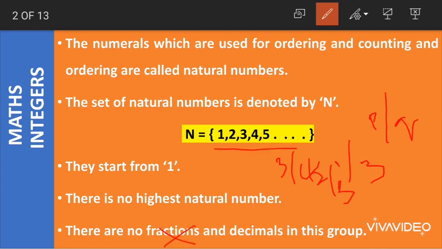Even decimals are nothing but fractions represented in decimal form, like 0.01 or 0.1. Again, decimals also represent a part of a thing. Decimals do not represent complete numbers. So natural numbers only have complete numbers, starting from 1, and there is no highest natural number. Clear?